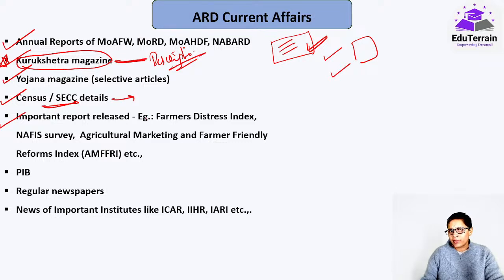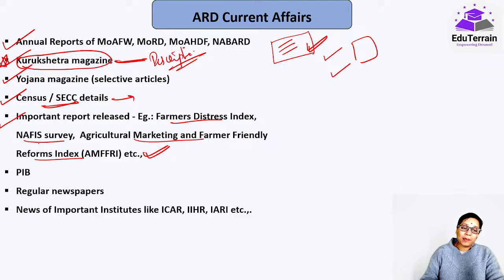Important reports that are released in recent times, like the Farmers Distress in NAFI survey, the agriculture marketing and farmer friendly reforms index that have been released recently, or various other reports and indices that are released in recent times, that would be important.